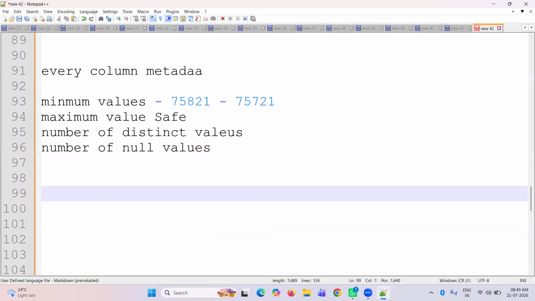Suppose you are going to a bank. You are applying to open a bank account. You have given your name, mobile number and email ID, your father's name and mother's name, and you deposited something. But you do not have a passport, so that field is going to be empty, right? So that is going to be null.